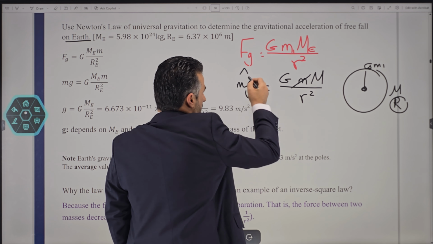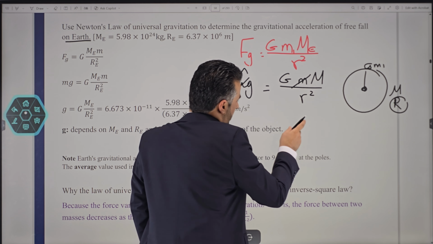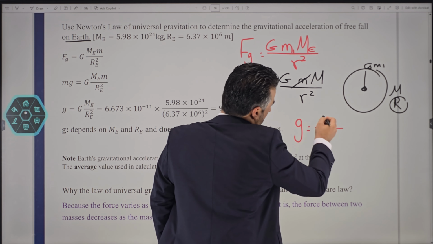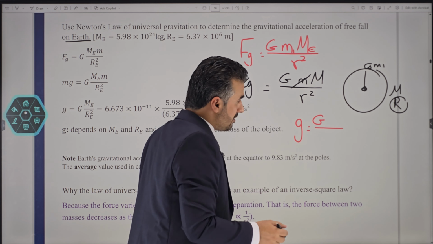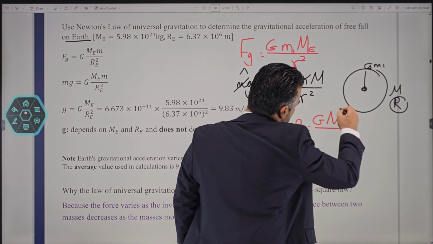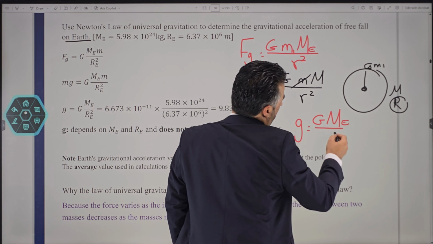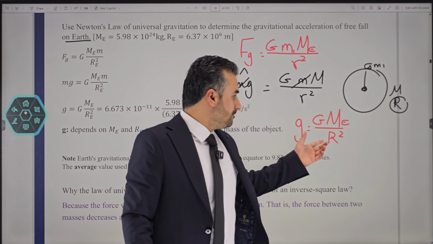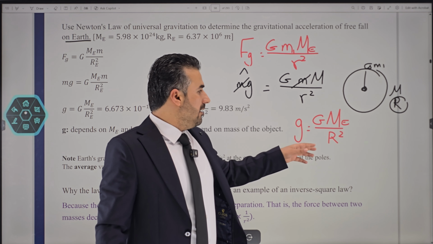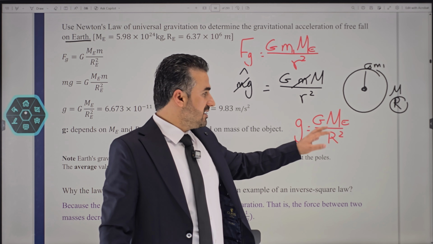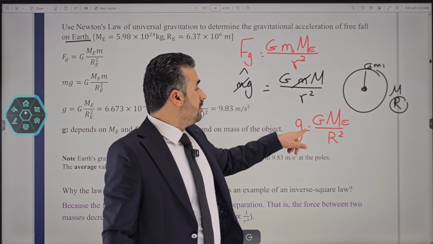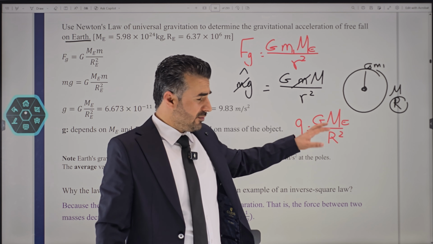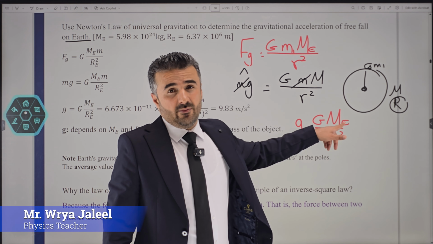So can we cancel out one of the masses here? Yes, so we can see that gravitational free fall acceleration on Earth is equal to G, the constant for universal gravitation, times the mass of the Earth, divided by the radius, or the distance between the two. As you can see here, the gravitational acceleration of free fall does not depend on the mass of the object.